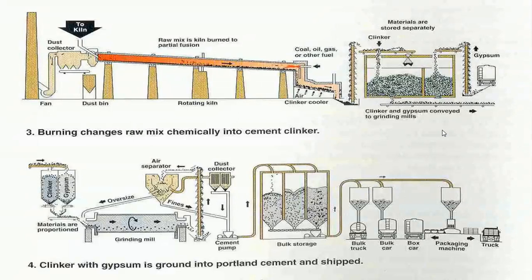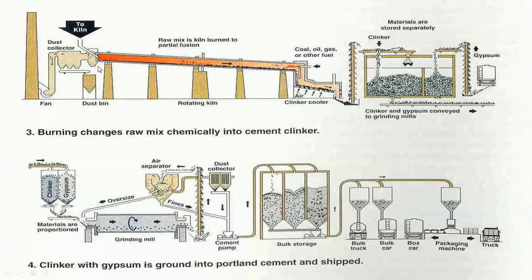It is later filled in cement bags or sent by tankers to the construction site. Friends, this has been shown schematically here. First, all the ingredients are powdered in a standard proportion, mixed and blended thoroughly in one of three ways that we will be discussing further: dry mixing, wet mixing, or semi-dry, that is with a little bit of water.